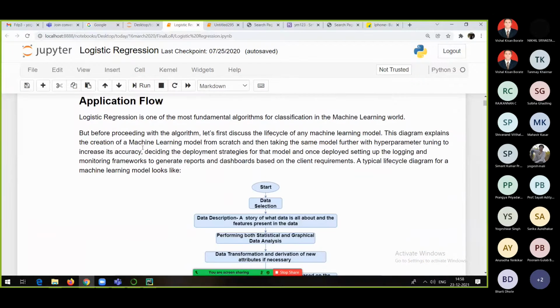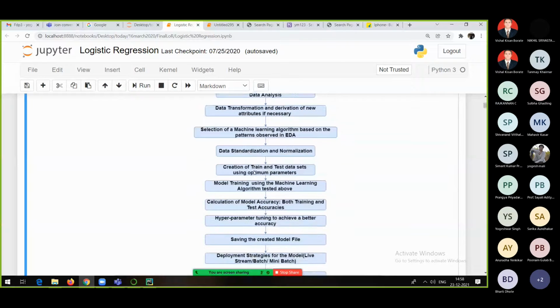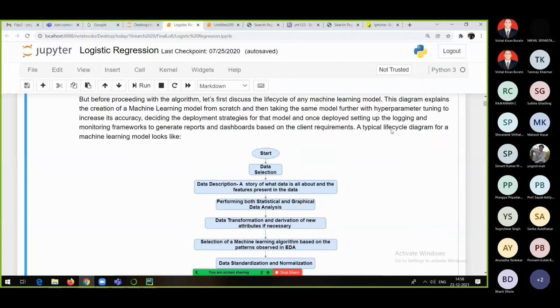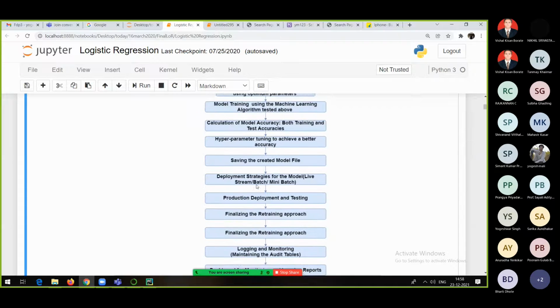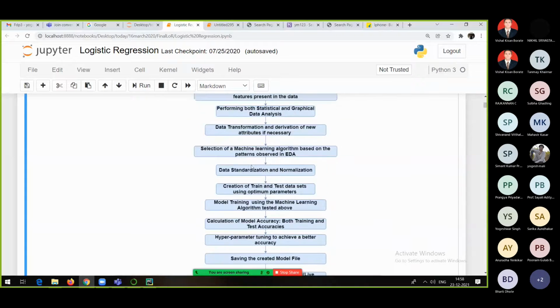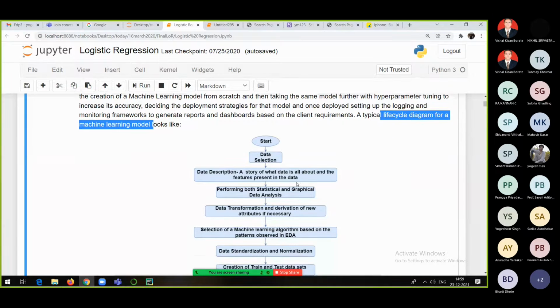Fine, everyone. So we will start with logistic regression. As I told you already, in my notes every time you will be able to see this particular flow. I explained this flow on the first day itself. This is nothing but the life cycle diagram for a machine learning model. Whenever you create a machine learning model, more or less you will find similar steps followed. Steps might vary here and there, but somewhat similar steps we will follow in all the algorithms to create the model, whatever the algorithm may be.